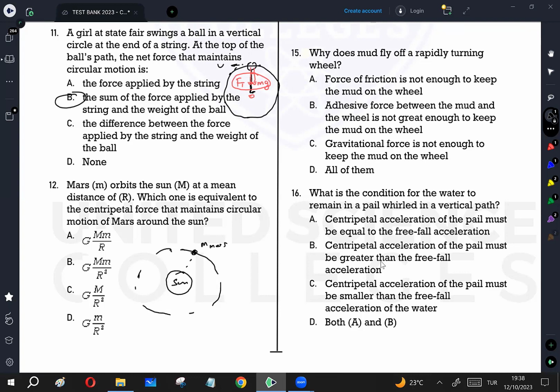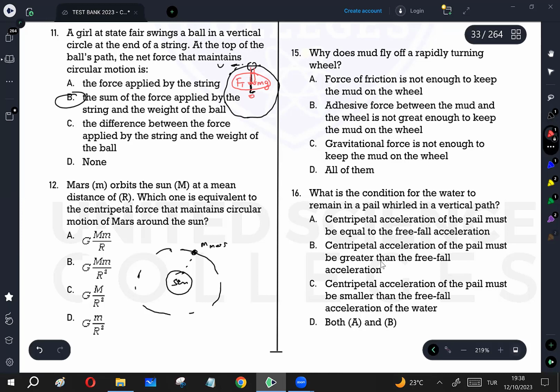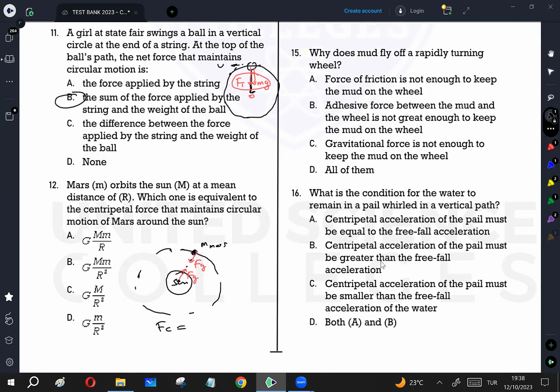Of course, these two, Sun and Mars, will be attracting each other with gravitational force, Fg. This force acts on Mars and also acts on Sun. But Sun is not in circular motion due to the Mars pull. Mars is in circular motion due to the Sun's pull. So then the centripetal force for Mars is going to be the gravitational force between the Sun and the Mars, capital G, mass of Sun multiplied by mass of Mars divided by radius of the orbit, which is the distance between the Sun and the Mars, squared. So the correct answer is going to be B for this question.